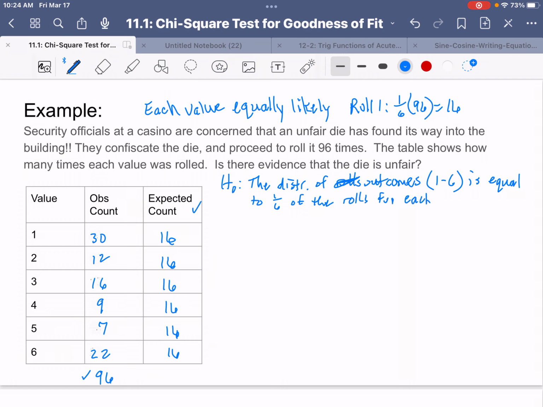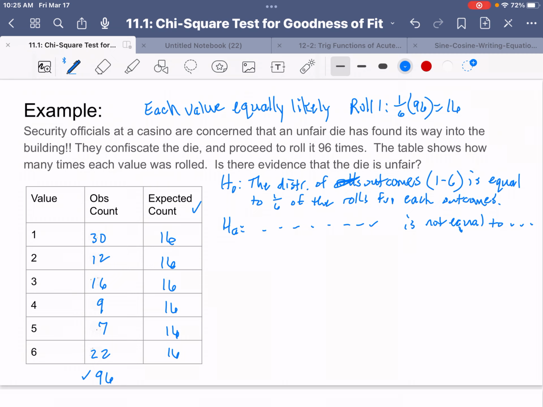Any way that you want to say that, basically each outcome is what was expected. And then the alternative hypothesis is the distribution of the outcomes is not equal to that.